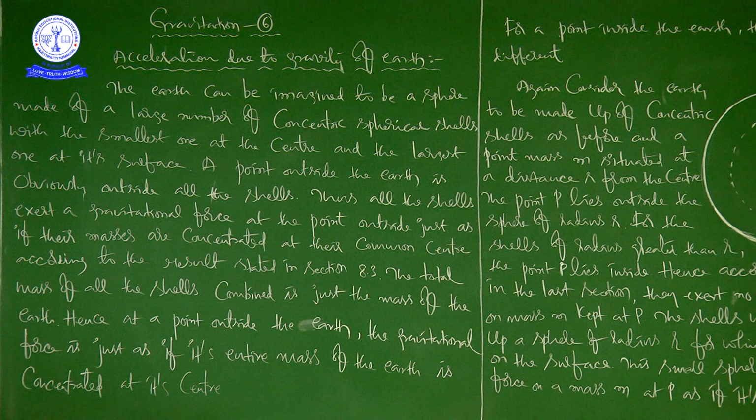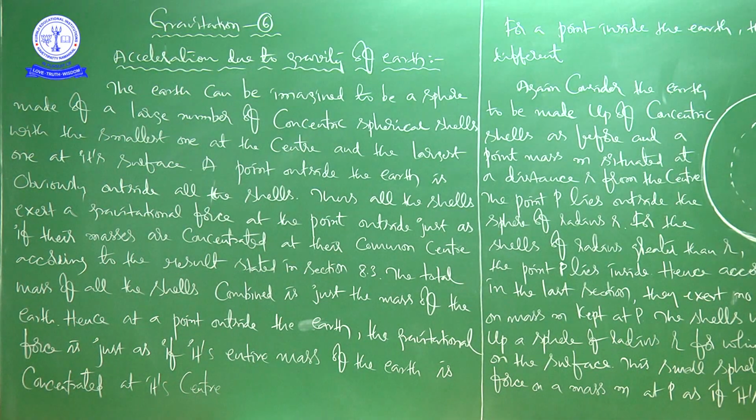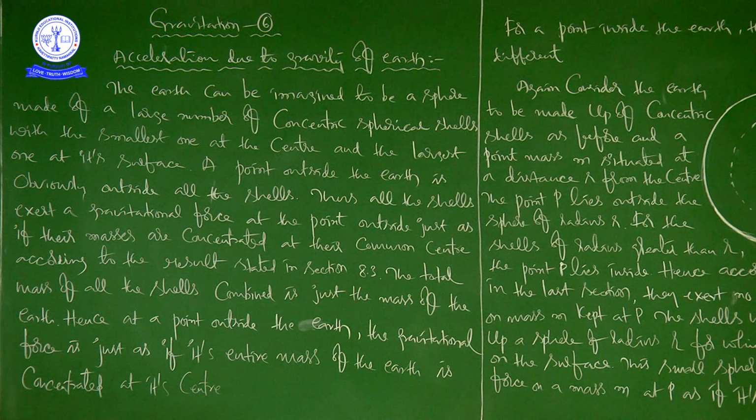Now, see here, according to the result stated in section 8.3, that we discussed previously, there itself we had a formula, that is F is equal to capital G M1 M2 by R square. That's what we got in section 8.3.